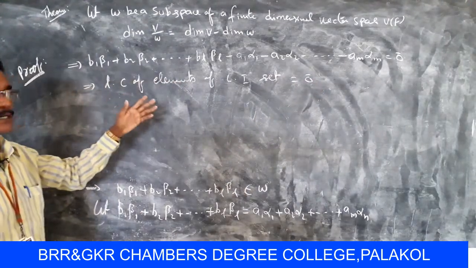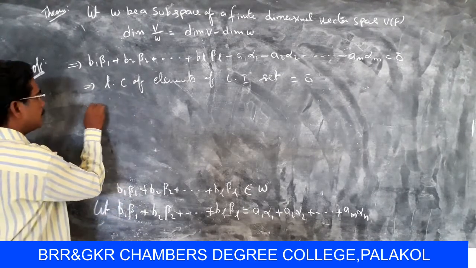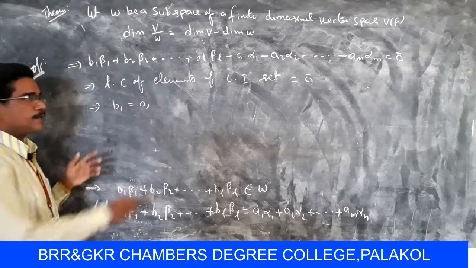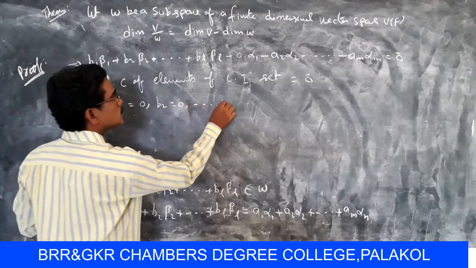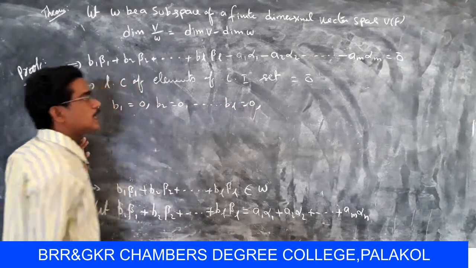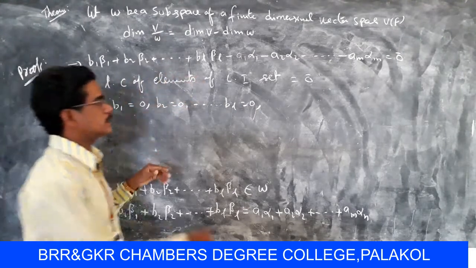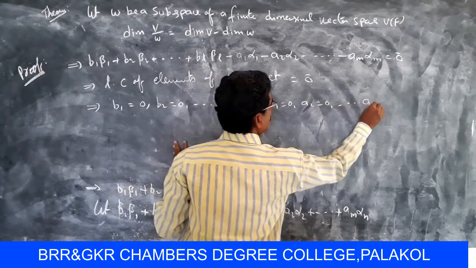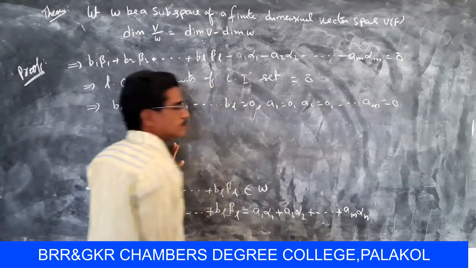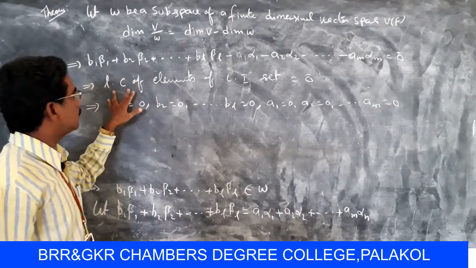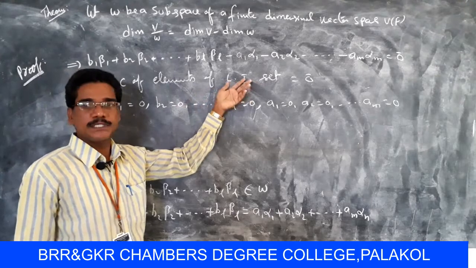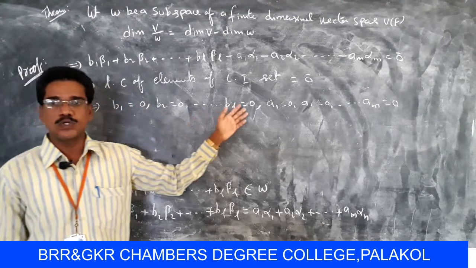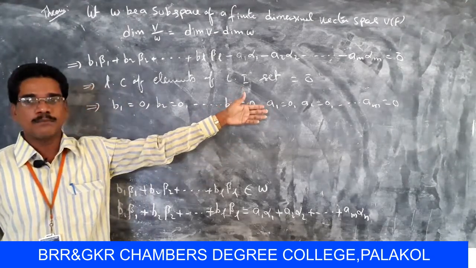So by the known condition, B1 equal to 0, B2 equal to 0 and so on, BL equal to 0, and the remaining elements, that means A1 equal to 0, A2 equal to 0 and so on, AM equal to 0. So this is a linear combination of elements of the linearly independent set equal to 0 bar, then B1, B2 so on BL equal to 0 and A1, A2 so on AM equal to 0.